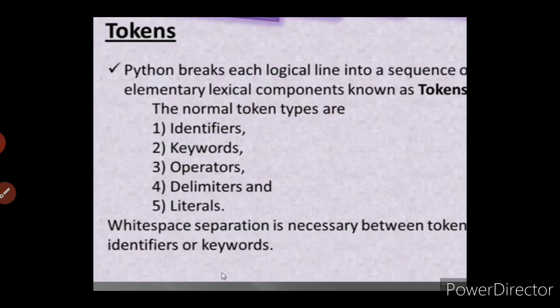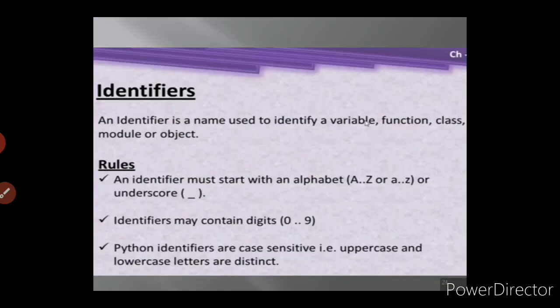So the whole program can be broken into logical lines. Those logical lines are called identifiers, keywords, operators, delimiters and literals. We already saw tokens and the types of tokens in the 11th standard C++ program. White space separation is necessary between token identifiers or keywords. The next one: what do you mean by identifiers?